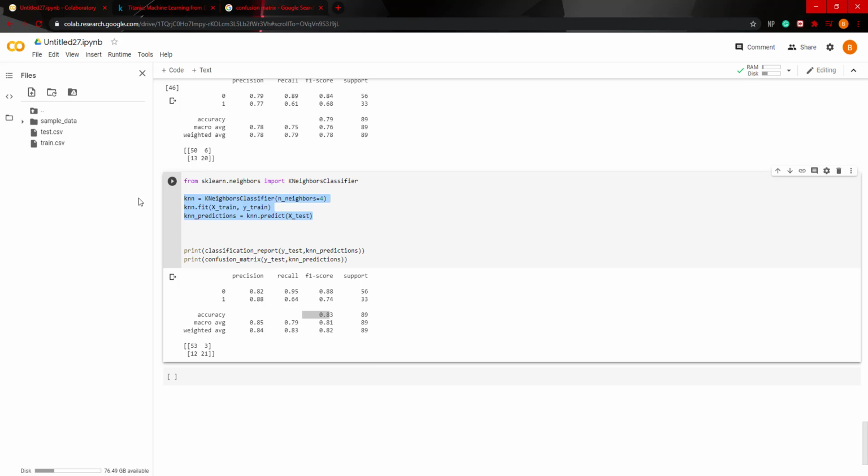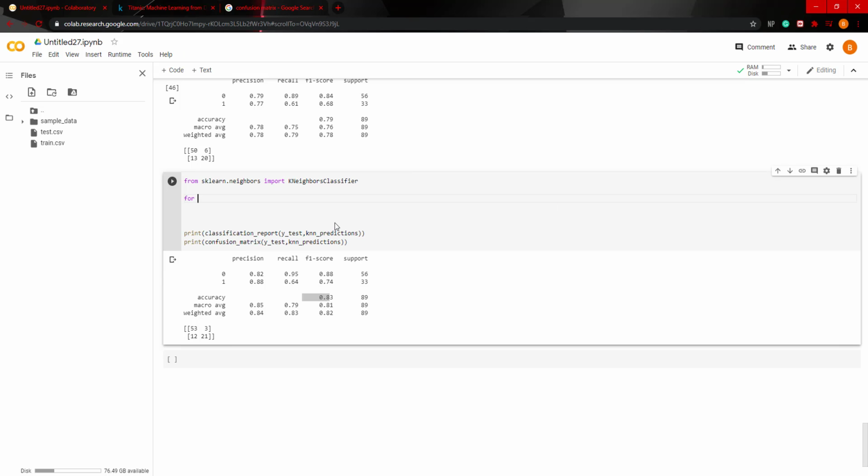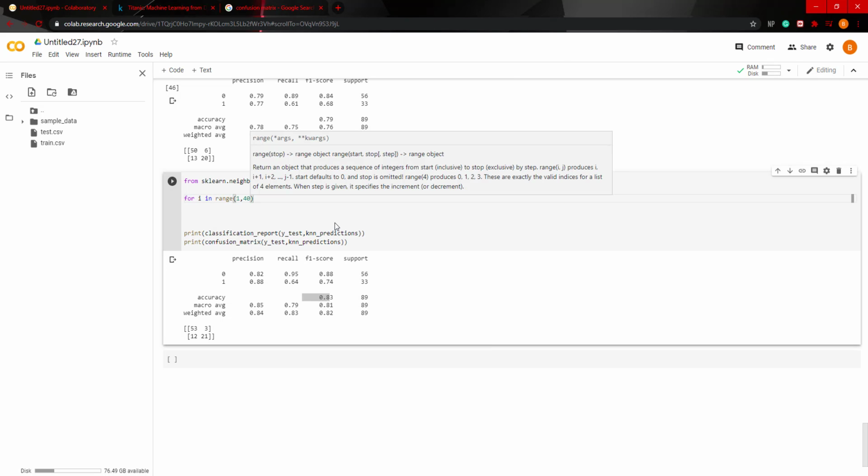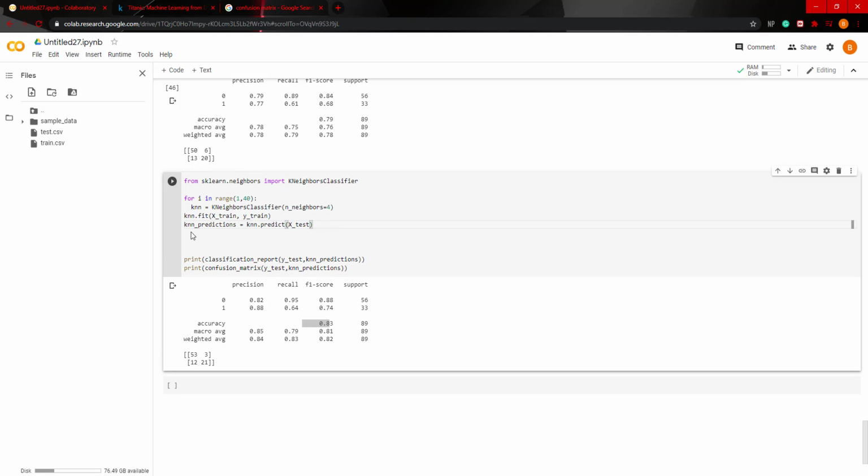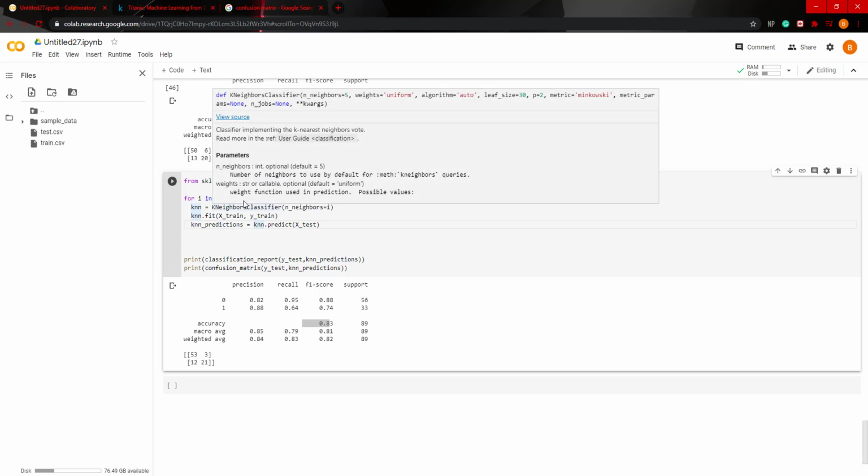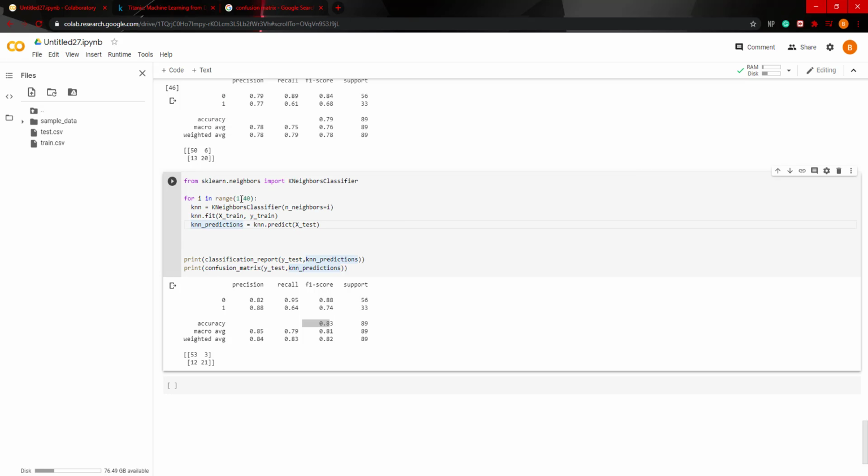So what we can do to get an automated process of picking the best n neighbors argument is the following. We can do for I in range 1 to 40, copy paste this model, and for nearest neighbors we're going to set that to I. And essentially what this is going to do, it's going to go from 1 to 40 and try every single number from 1 to 40.